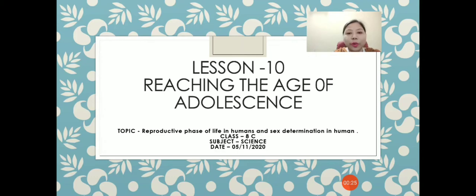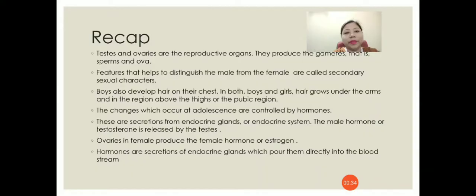Children, today we are going to take up the topic reproductive phase of life in human and sex determination in human. But before that, let us recap what we have done in the previous class. In the previous class, we discussed about secondary sexual characters.